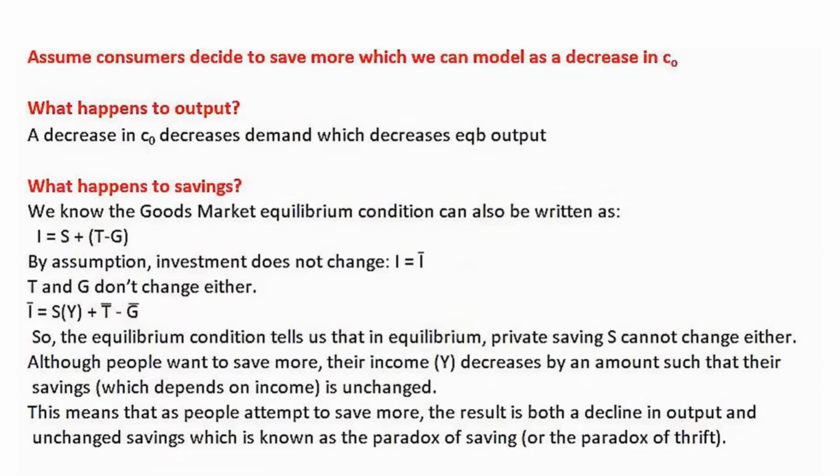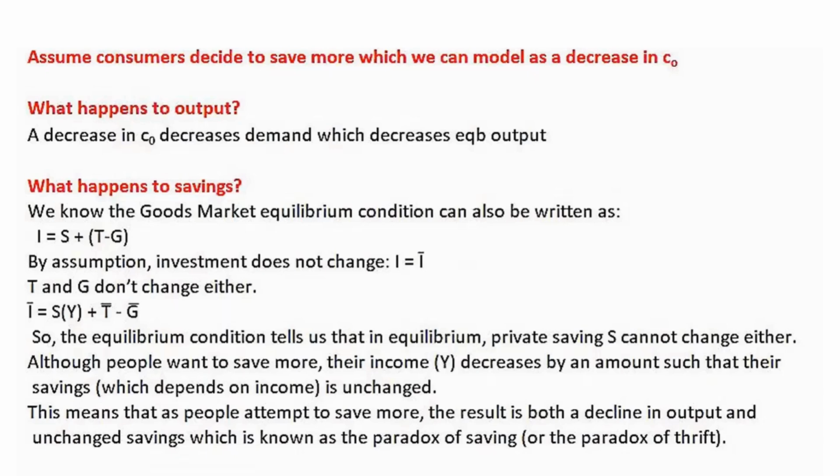We know the goods market equilibrium condition, which is income is equal to demand, can also be written as private investment is equal to national savings, where in this particular case, S represents private savings and T minus G represents public savings. Now, in our model, by assumption, we know I is equal to I bar, T is equal to T bar, G is equal to G bar, so they're fixed.